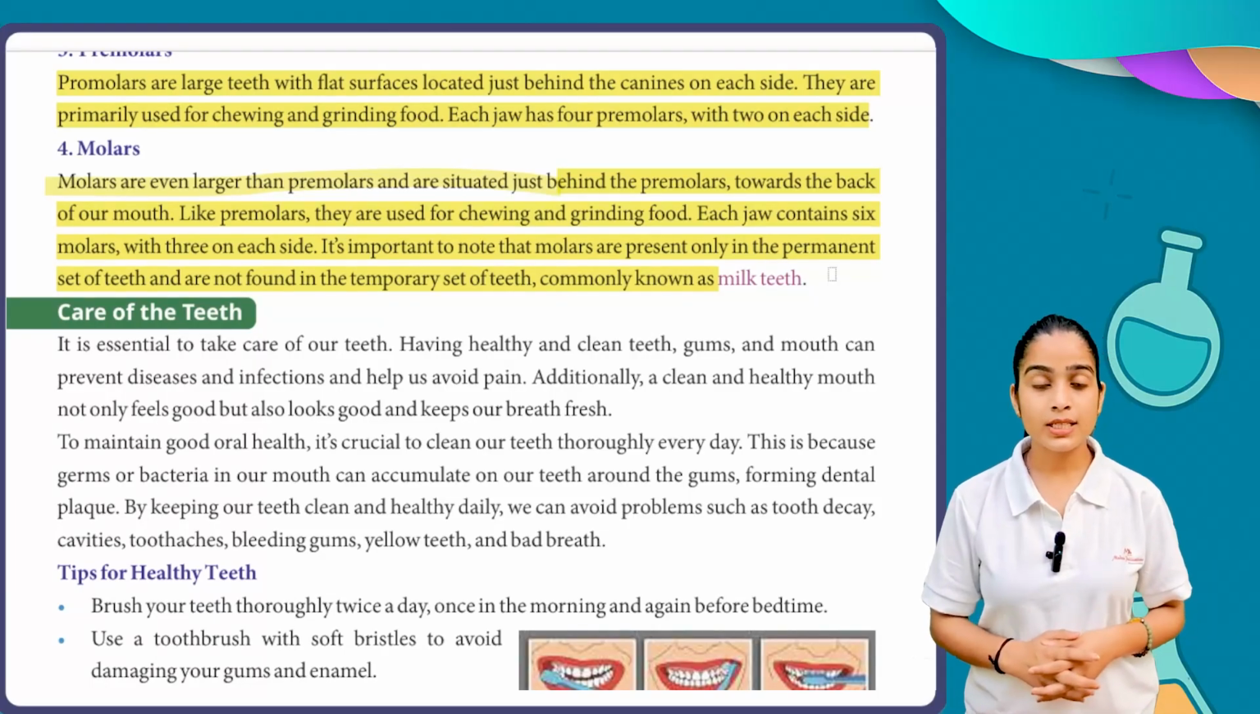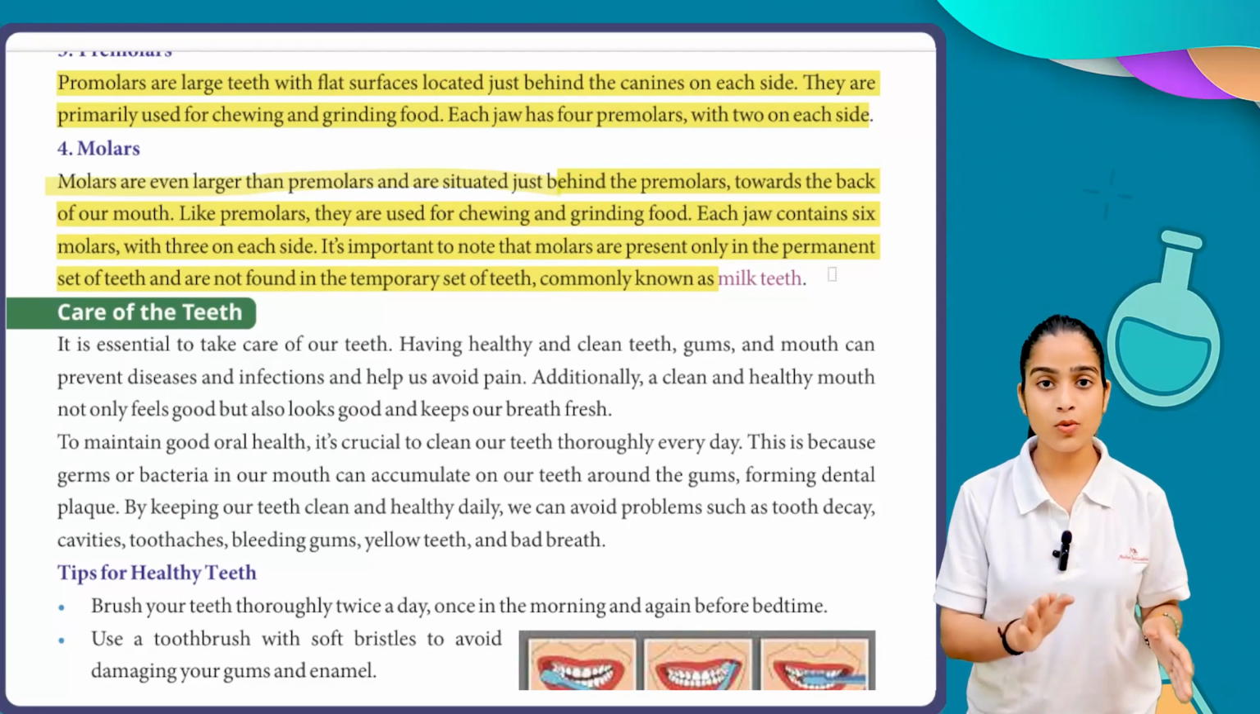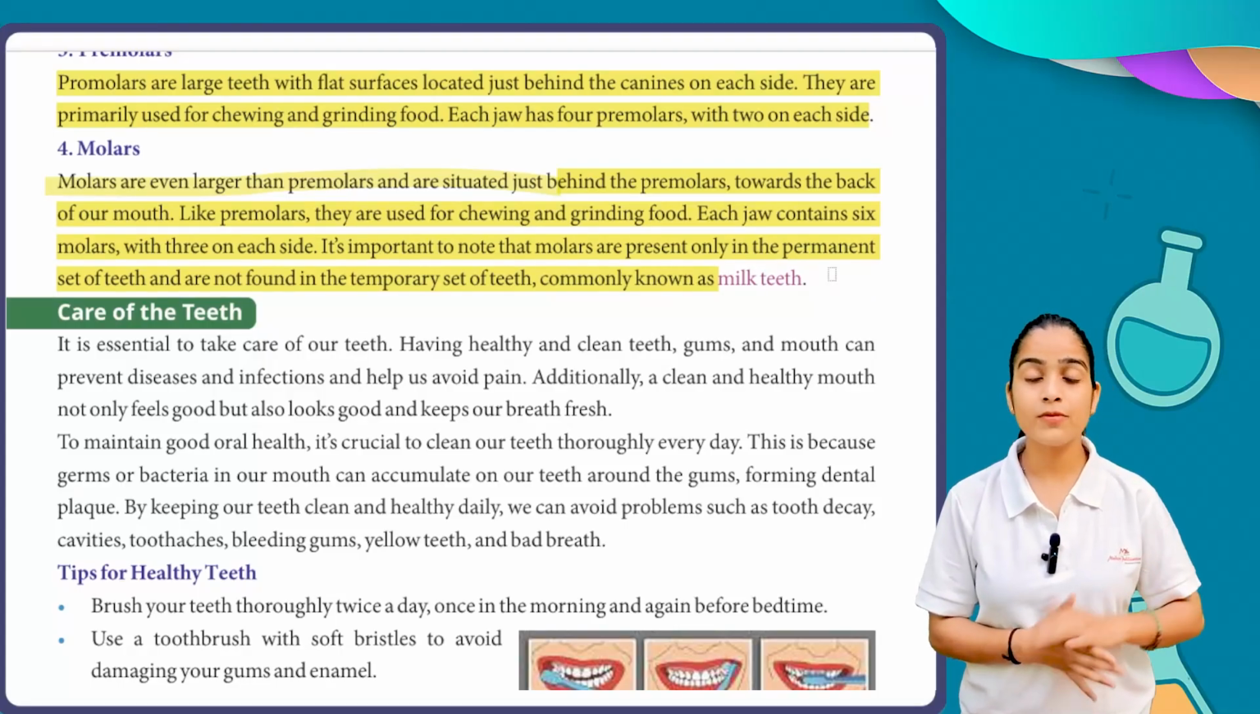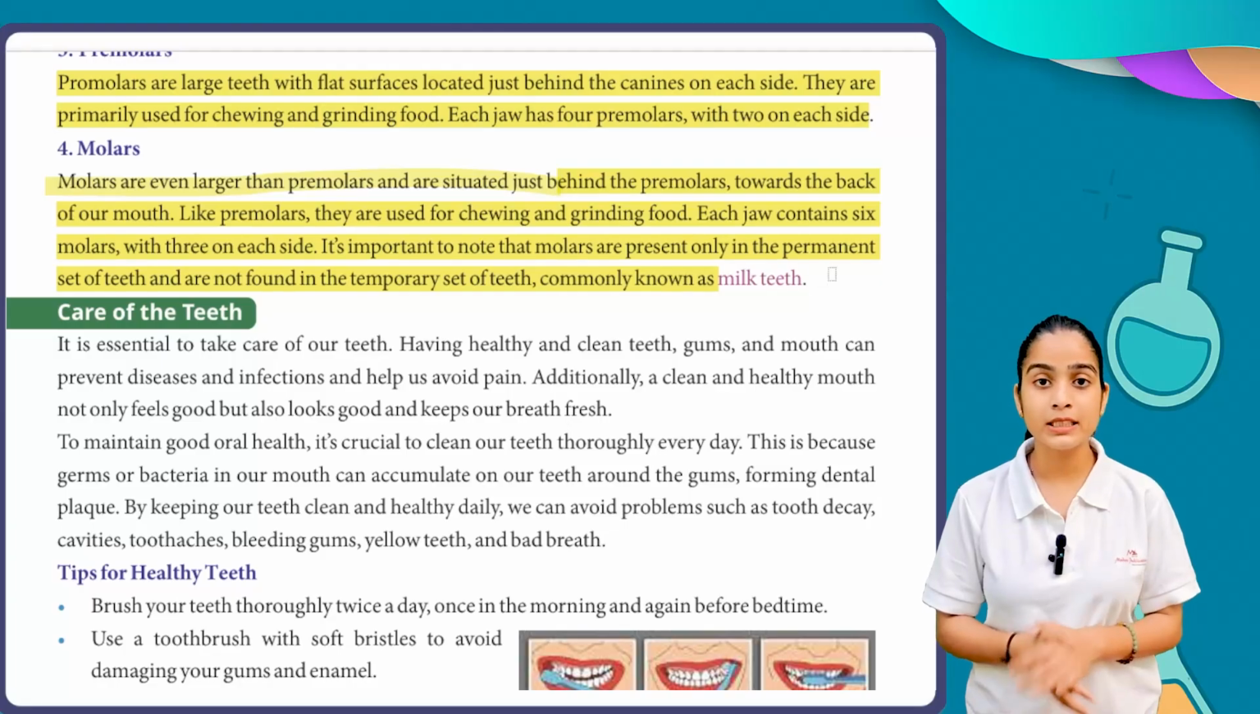After this, we need to understand that we have a total of six molars, three on each side. These molars are not present in the milk teeth, in the primary teeth. The set of molar teeth is only present in the permanent teeth.